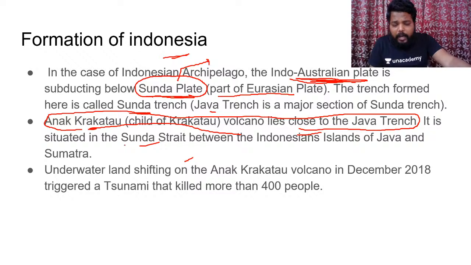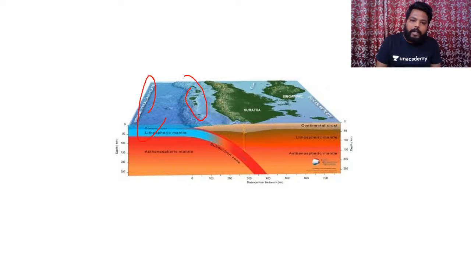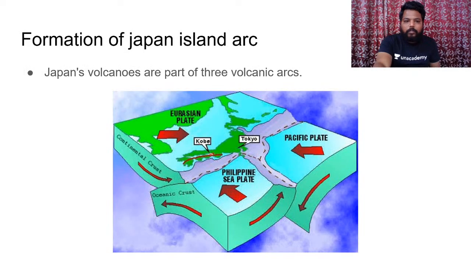So this Indonesian group of islands is formed because of the Indo-Australian plate, which is subducting under the Sunda plate. Clear? You can see this particular picture. This is the Indo-Australian plate and this is the Sunda plate. So here the Indo-Australian plate is subducting under, and we had formation of the Indonesian group of islands.